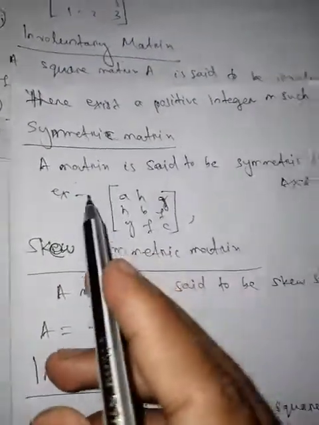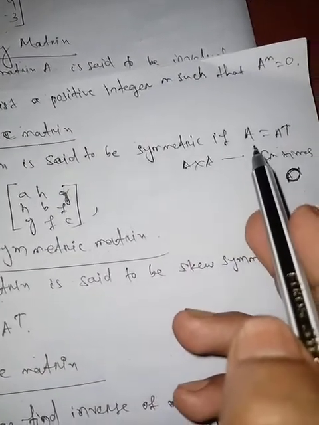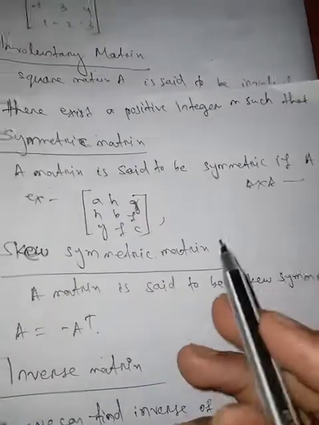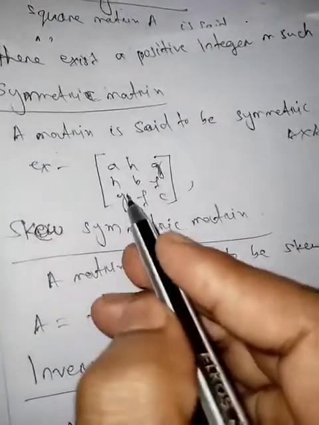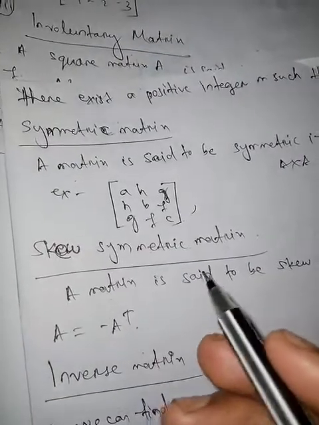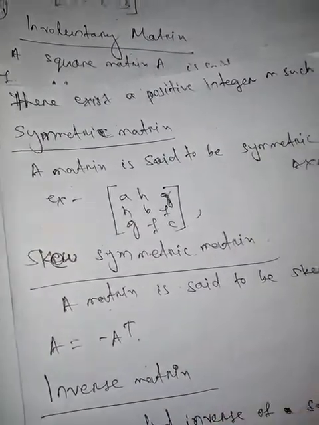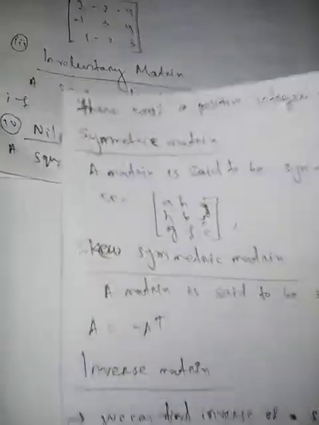Now we go to symmetric matrix. A matrix is said to be symmetric if A equals A transpose. So for example, a h g, h b f, g f c. Then its transpose is also a h g, h b f, g f c. If we get A equal to A transpose, then the matrix will be symmetric.